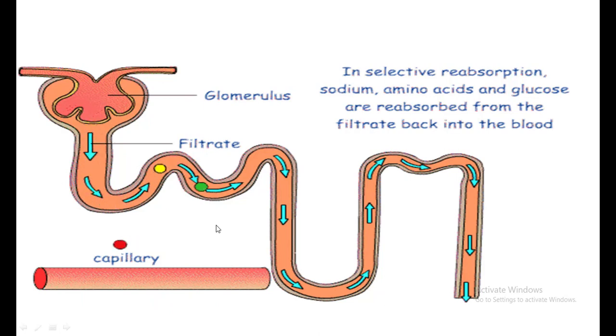It has been said that around 180 liters of glomerular filtrate is formed per 24 hours. But upon the completion of tubular reabsorption, 99% of the filtrate gets reabsorbed back into the blood circulation through the network of capillaries surrounding the tubule, and only 1%, which is about 1.8 to 2 liters of urine, is allowed to form. So it is a very vital process as far as urine formation is concerned. So what exactly takes place during tubular reabsorption?